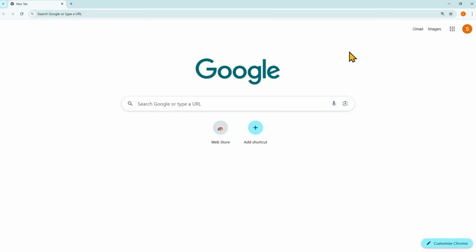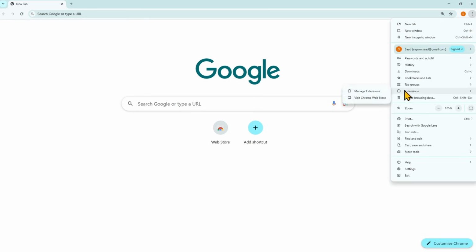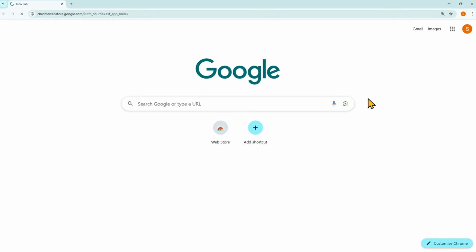Now let me tell you how you can get VEO 3 for free. First, open the Chrome browser. If you're living in the United States, you're good to go. If not, you'll need to connect to a VPN. Click the 3 dots in the top right corner, go to Extensions, then click Open Chrome Web Store.